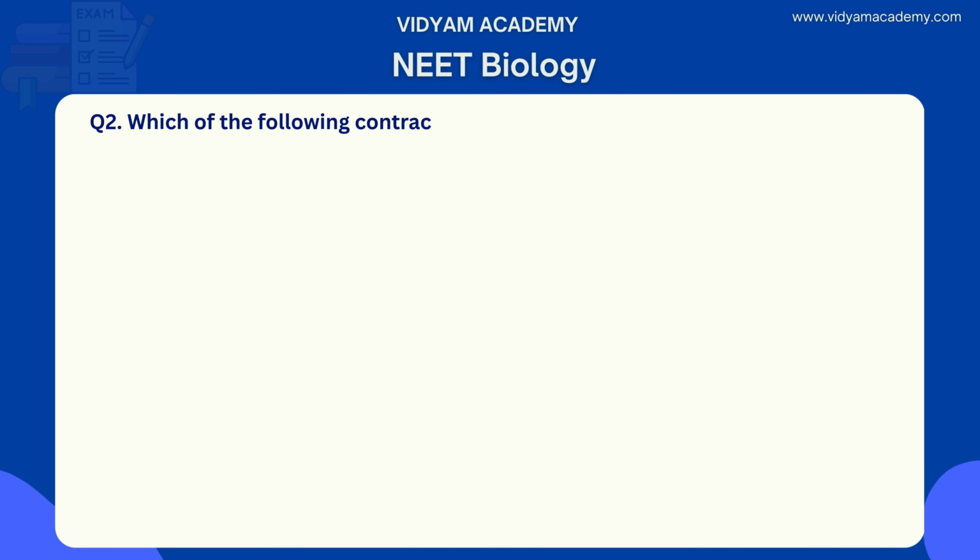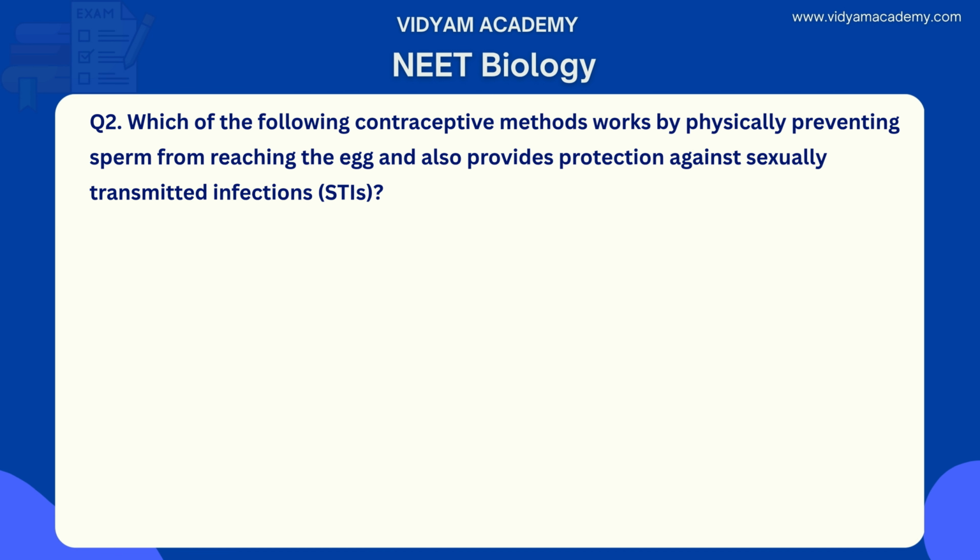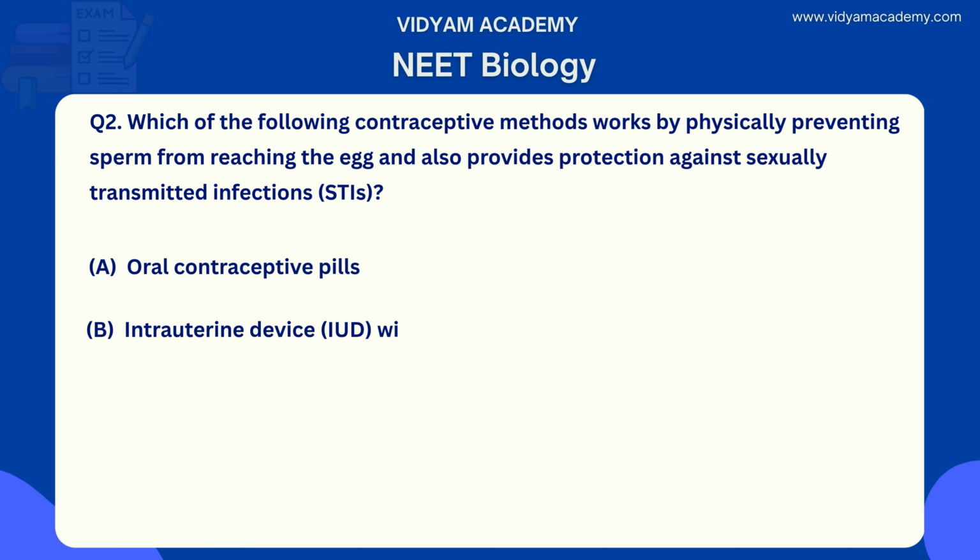Let's move to question number 2. Which of the following contraceptive methods works by physically preventing sperm from reaching the egg and also provides protection against sexually transmitted infections, STIs? Option A, oral contraceptive pills. Option B, intrauterine device, IUD with copper. Option C, male condom. Option D, surgical vasectomy.